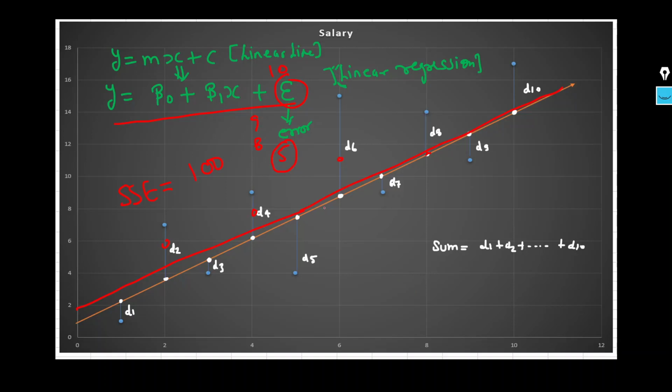So how can we get the best fit line? To get the best fit line, we have to minimize the SSE as much as possible. How can we do that? We can do that with the help of m and c. It means we will use different m and c values and apply them in this particular equation. Then we will get the y output, and then we will get the distance, meaning y minus y output, to calculate the SSE. So those m and c values where we get the minimum, or least, SSE, we will use those particular m and c values to draw our best fit line.